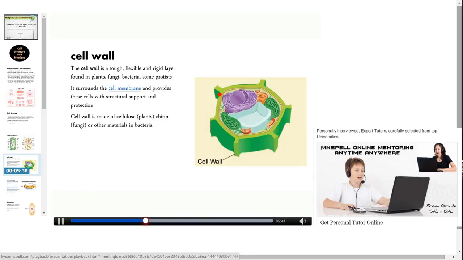Cell wall. As I already told you, it is the outer covering of the cell. It is a tough, flexible and rigid layer found in plants, fungi, bacteria, and some protists. It surrounds the cell membrane and provides the cell with structural support and protection. Cell wall is made up of cellulose in plants, chitin in fungi, and other materials in bacteria.